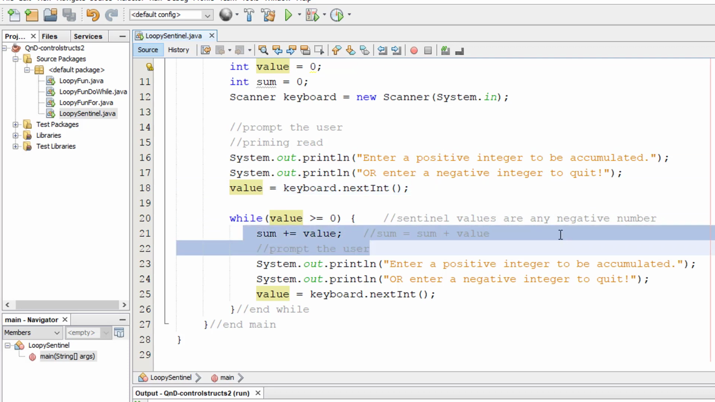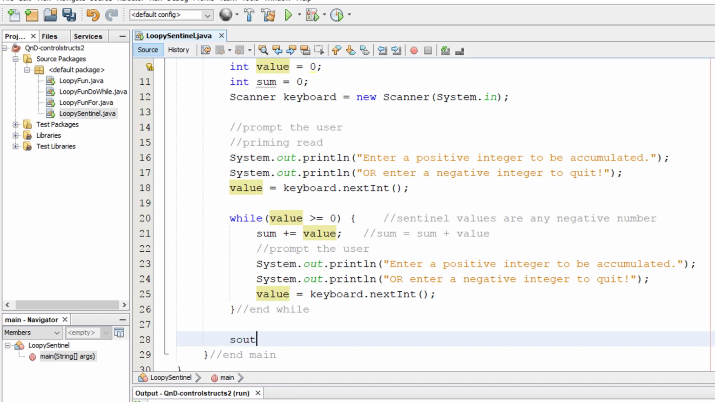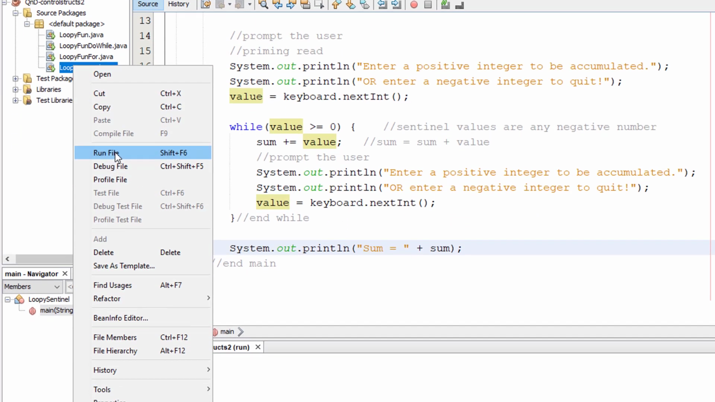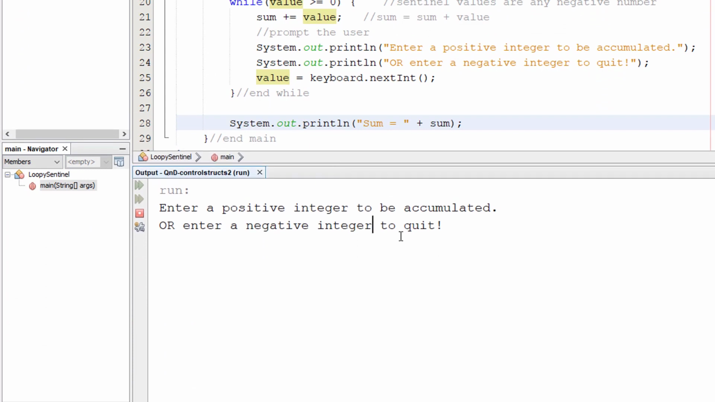It gets in here, sums the value, and as long as the value that was entered was not negative, it will add it to the sum and keep going. So let's see what we have here. At the end, I'm going to say sum equals, and then we're just going to print out the sum. I think I've got it all right, but there might be an error. I'm doing this on the fly, so we will see if there's a problem, and if there is, we'll try to fix it.